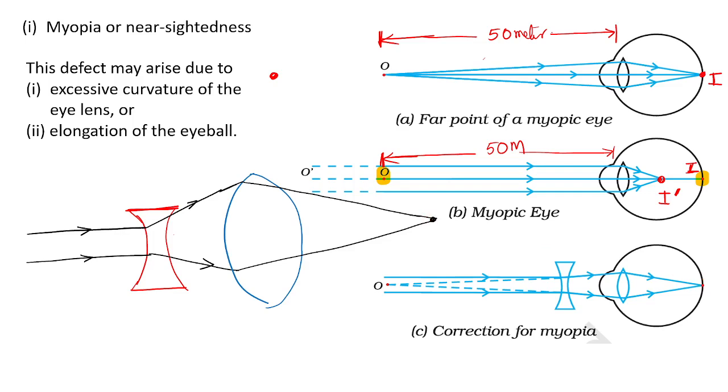So that is the object. If the object is at infinity, O dash is at infinity, the parallel rays come like this. To a small extent, a small angle, it is diverged with the help of a concave lens.